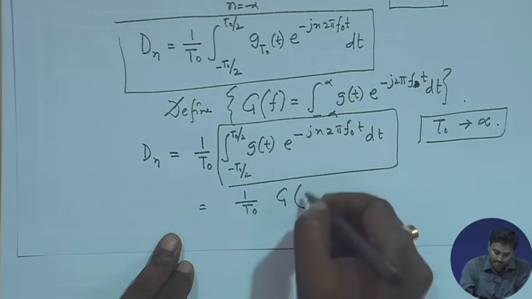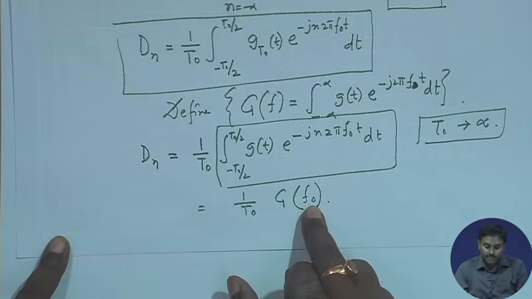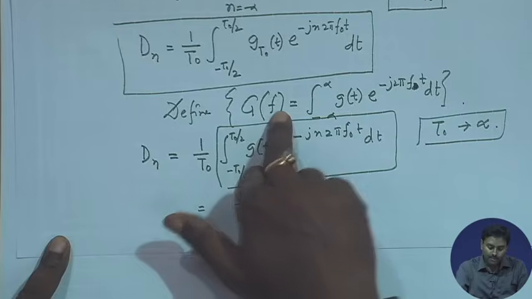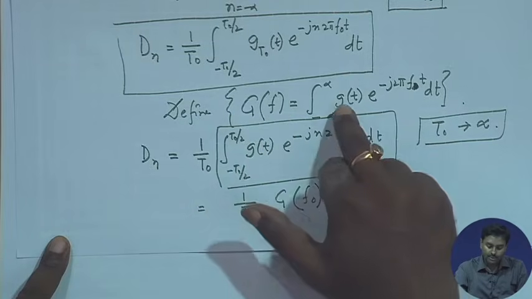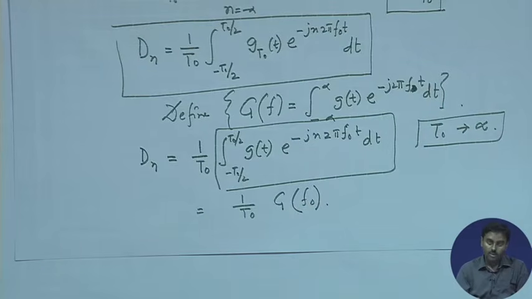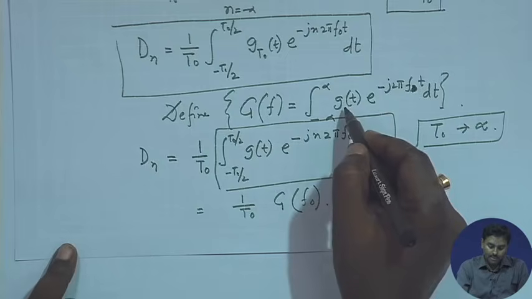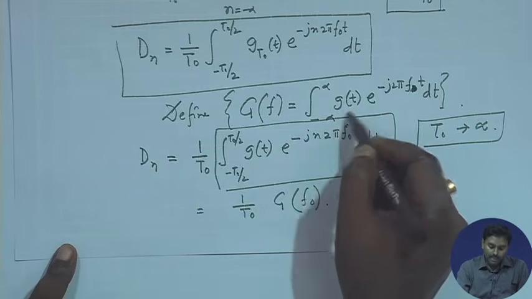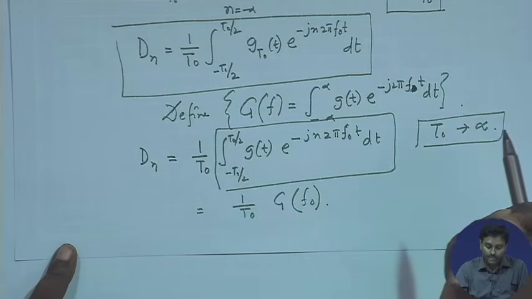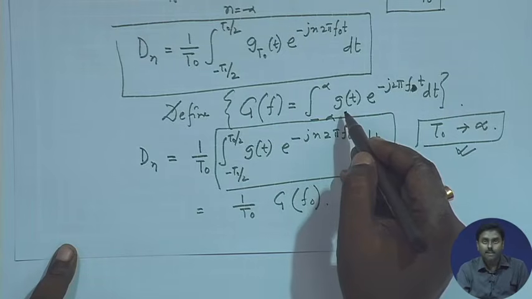As if, in place of f I will be putting f0. So, this is quite obvious, as you can see. What is G(f0)? G(f0) will be just replaced over here, so that should be g(t) e to the power minus j 2 pi f0 t dt. Okay. Only problem is we have a g(t) over here. So, g(t), as long as T0 is tending towards infinity, which is this case, g(t) and g_T0(t) are similar.